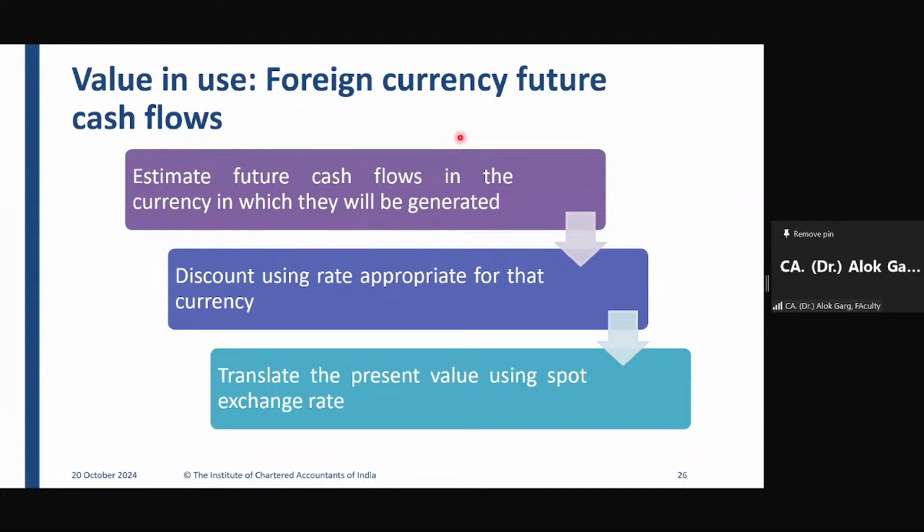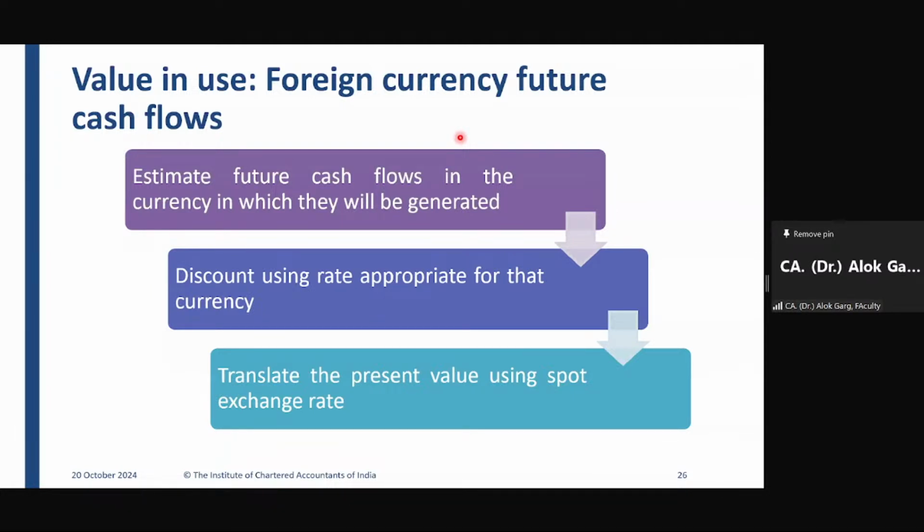Pooja is the auditor of this company, and Pooja told that nowadays the London market is not doing well. You have to do the impairment testing of your London hotel. So then the accountant asks Pooja, how can I do the impairment testing of this hotel building which is located in London? Pooja told that please compute your value in use. Because fair value you can get from the valuer, but you need to compute the value in use also. Then the accountant asks how he can compute the value in use, and Pooja gives some steps.